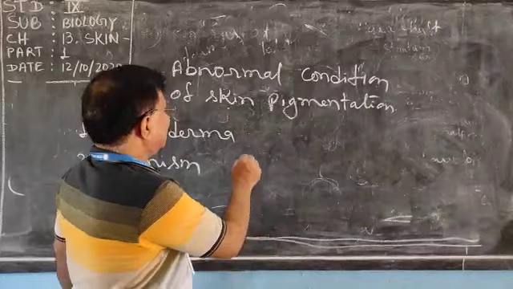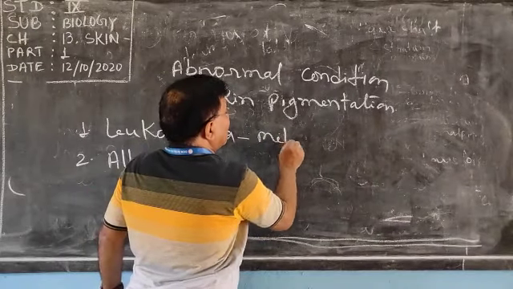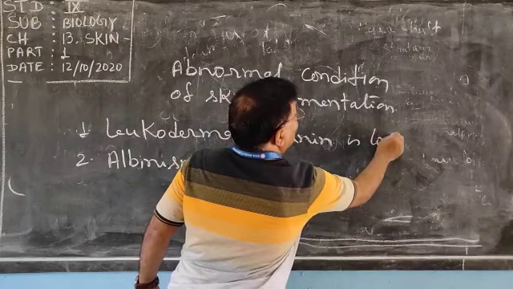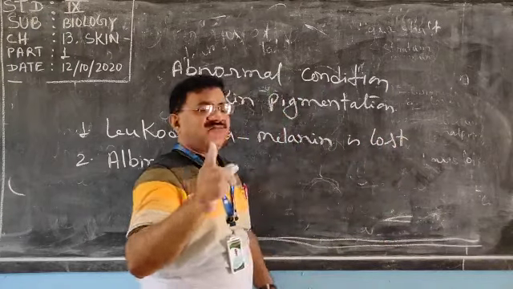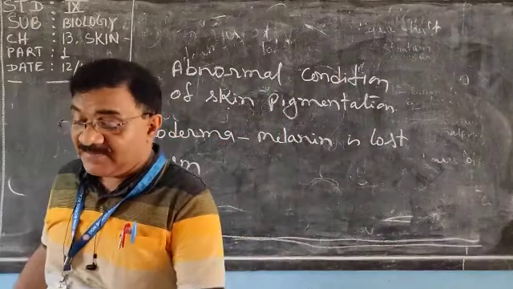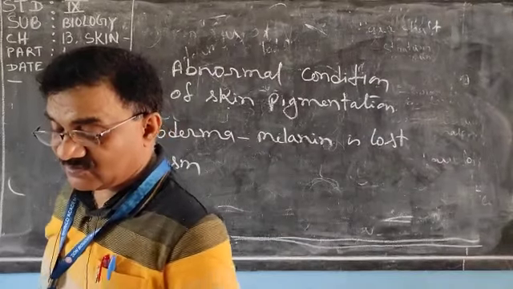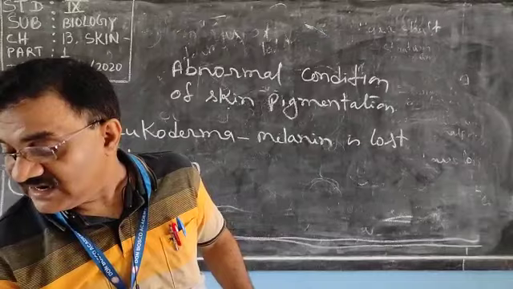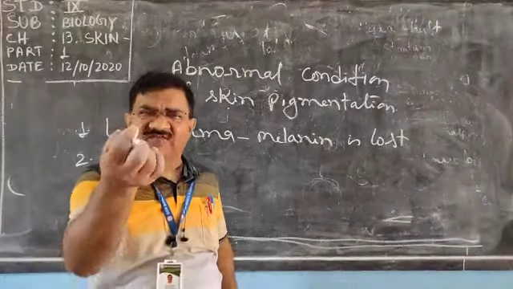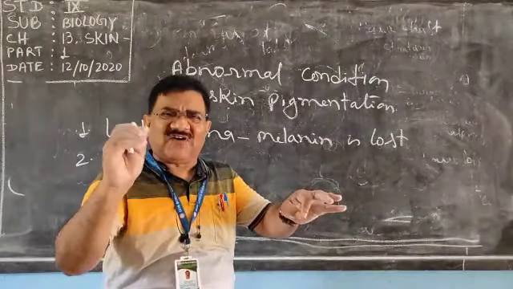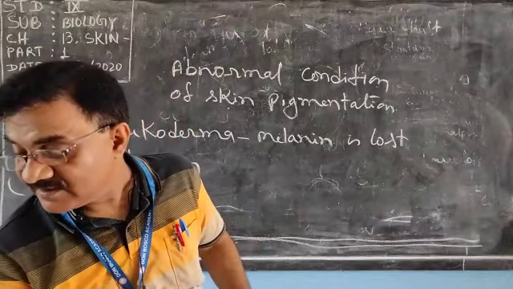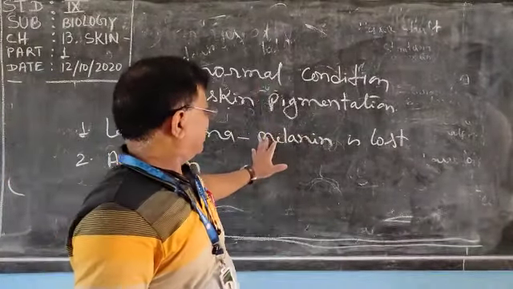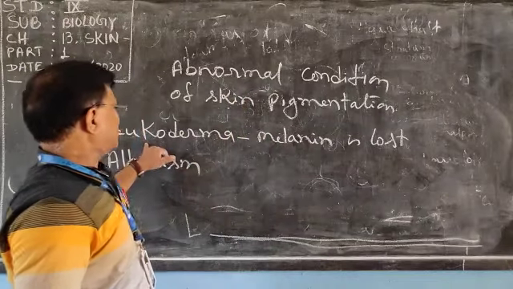It may be lost in patches, larger or smaller, and the body becomes white there. The exact cause of this disease is not known.